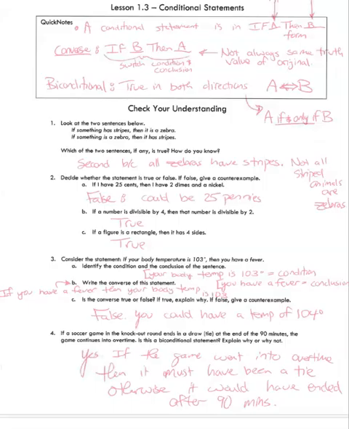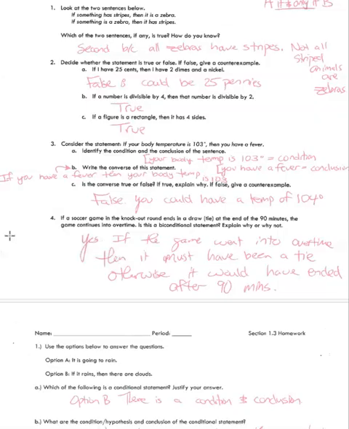If a figure is a rectangle, then it has 4 sides. That's true. Let's look at the converse. If it has 4 sides, then it's a rectangle. That is false. And since both are not true, it is not going to be a biconditional. The next one says, consider the statement, if your body temperature is 103, then you have a fever. Identify the condition and the conclusion. Your body temperature is 103 would be your condition, and you have a fever is the conclusion. The converse of this would be, if you have a fever, then your body temperature is 103. That is false because it could be 104 or 105.